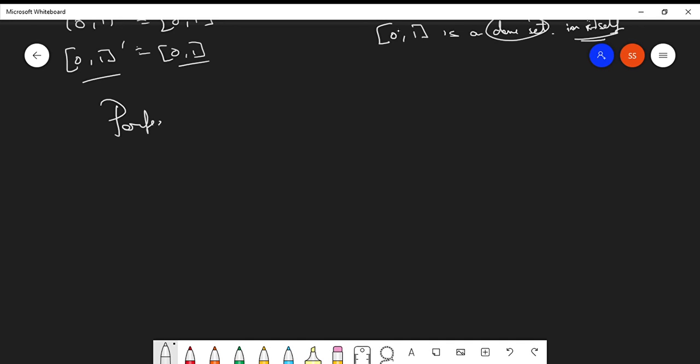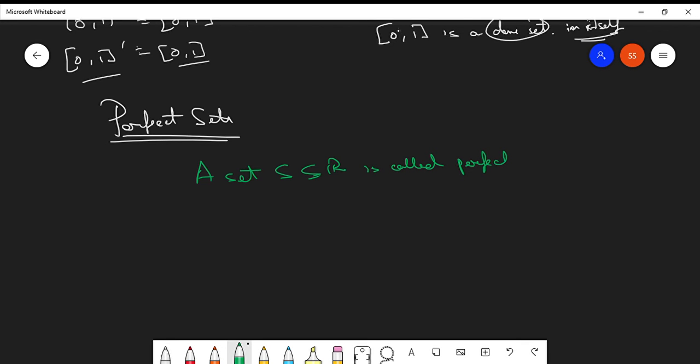A set S, a subset of R, is called perfect if it's closed and dense in itself.